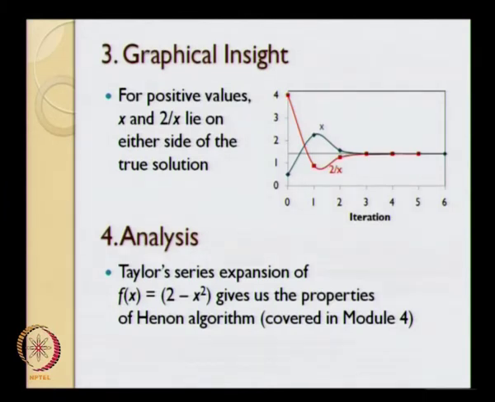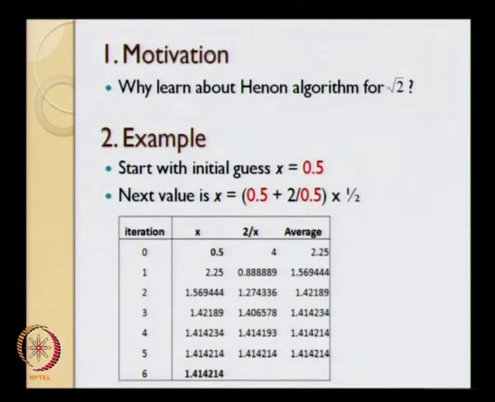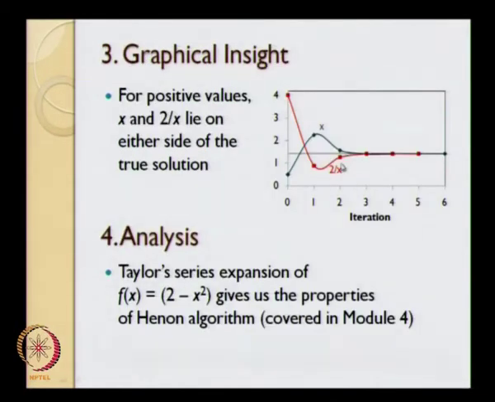What I show over here in the blue curve is essentially how the value of x behaves. So if I go back to the previous slide, this value of x I am plotting as the blue curve, and this value 2 divided by x I am plotting as the red curve over here. Okay, so this is the blue curve, this is the red curve defining x and 2 divided by x.